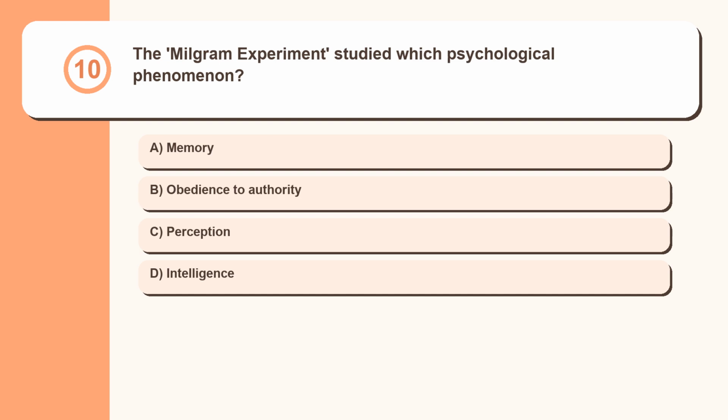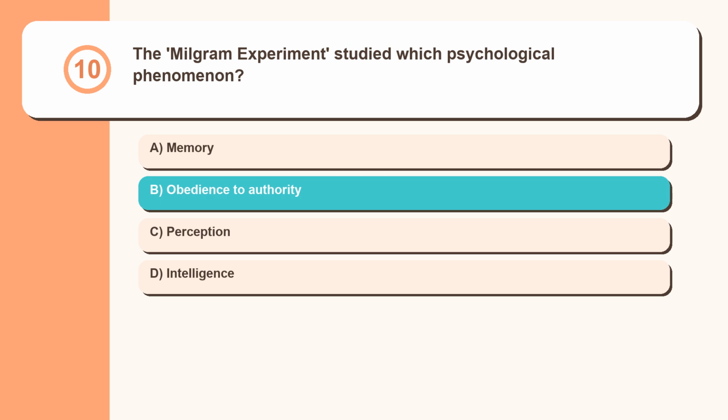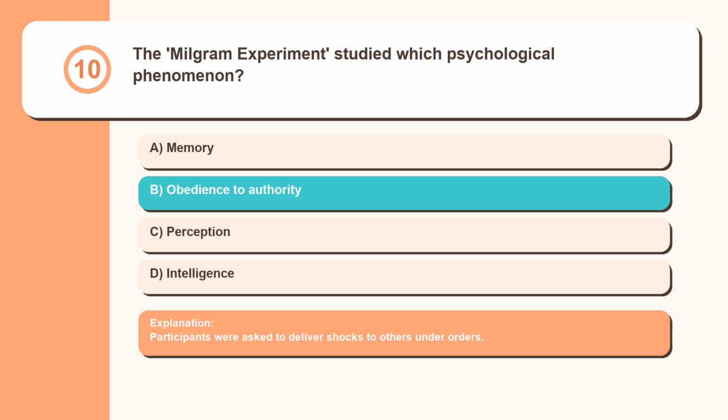Question 10. The Milgram experiment studied which psychological phenomenon? Memory, obedience to authority, perception, intelligence. Participants were asked to deliver shocks to others under orders.